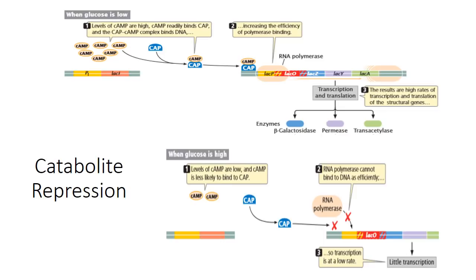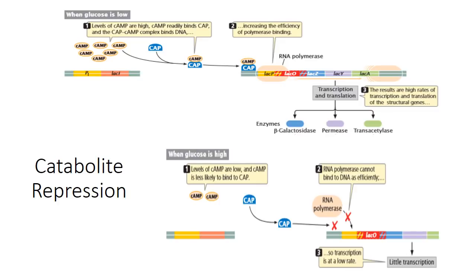E. coli and many other bacteria metabolize glucose preferentially in the presence of lactose and other sugars. They do so because glucose requires less energy to get metabolized than do other sugars. When glucose is available in the medium, genes that participate in the metabolism of other sugars are repressed. This is known as catabolite repression. This regulation is in addition to the negative control brought about by the repressor binding at the operator site of lac operon when lactose is absent.